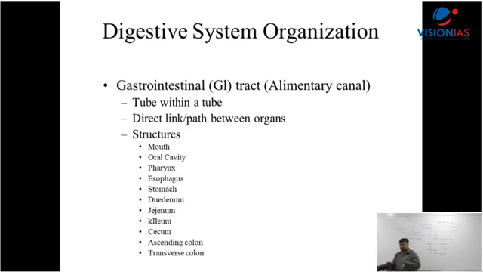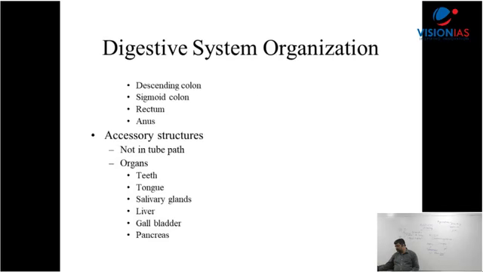Right, questions are mostly not asked from this. Just as a simple understanding, you should know that there will not be that many questions in the general anatomy part. So now this is the descending colon, then you have the rectum and anus. Accessory structures, I have said: teeth, tongue, then salivary glands, liver, gallbladder, and pancreas. They help in that.